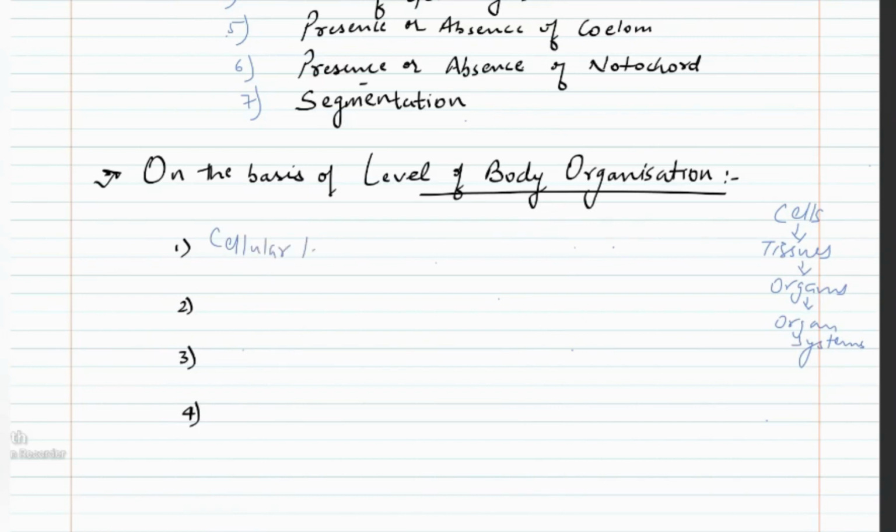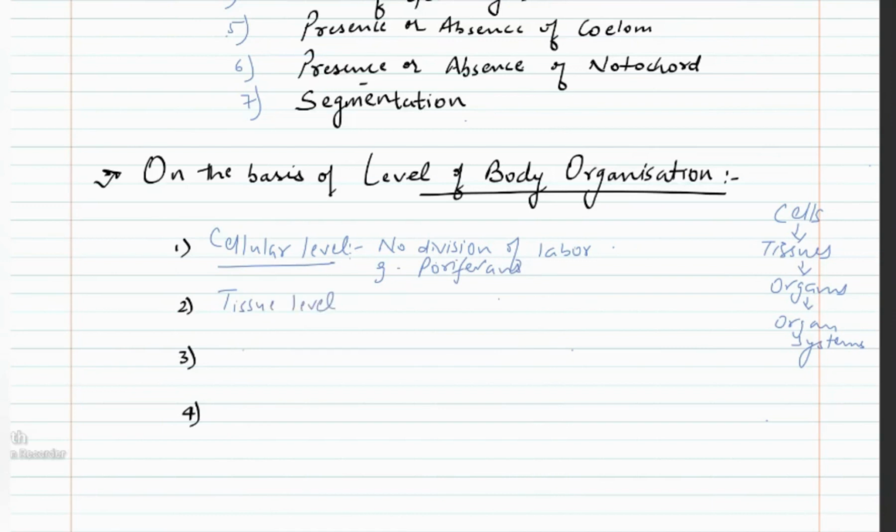First, we have the cellular level of body organization. Cellular level means that the body is made up of cells. There are no tissues, there are no organs, so there is no division of labor. Division of labor means that different cells or tissues perform different functions, but since the body is made up of only cells, each cell will perform all the functions, whether it is respiration, excretion, digestion, etc. An example is poriferans. Phylum Porifera has a cellular level of body organization.